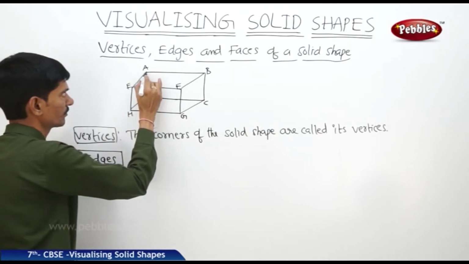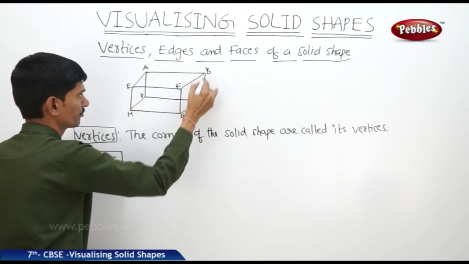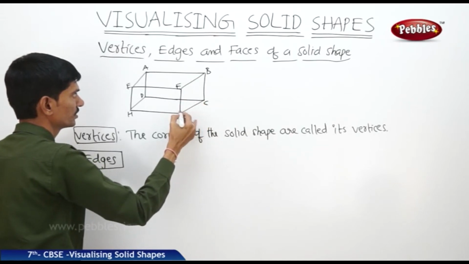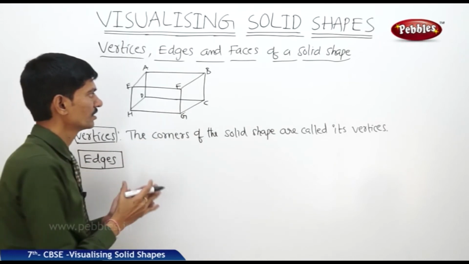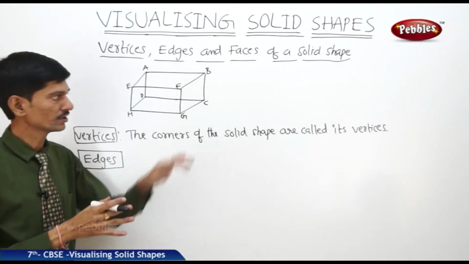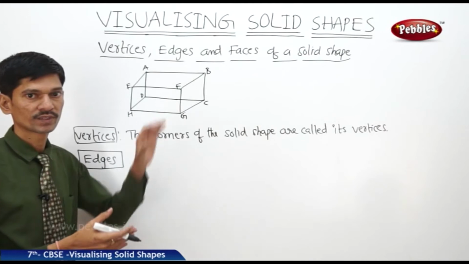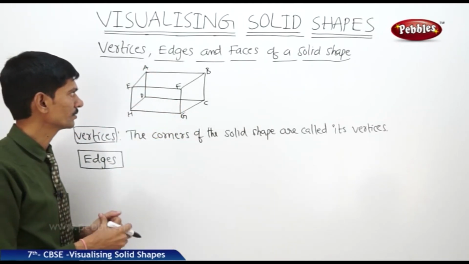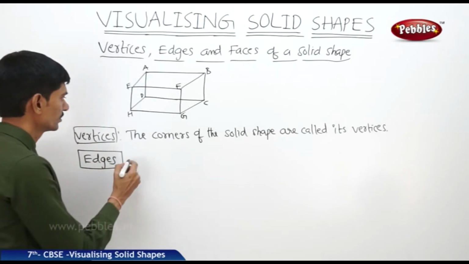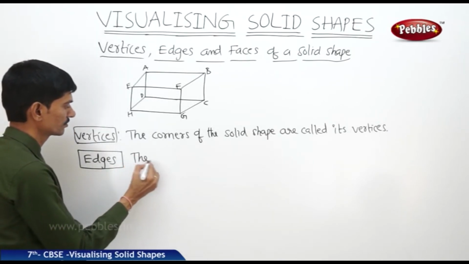Edges means the line segments AB, BC, CG and FG. So all the line segments which form the skeleton of the solid shape. So in this skeleton of the cuboid, all the line segments which form the skeleton of the solid shape are called its edges.